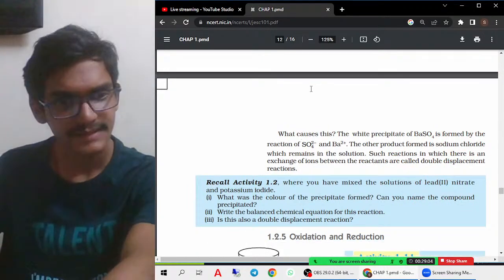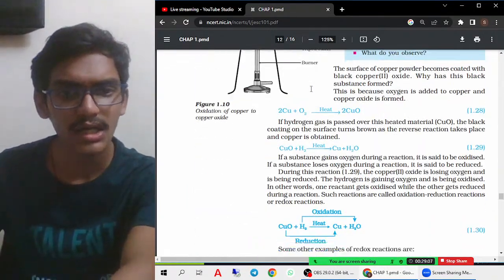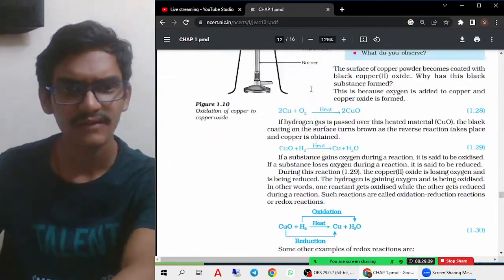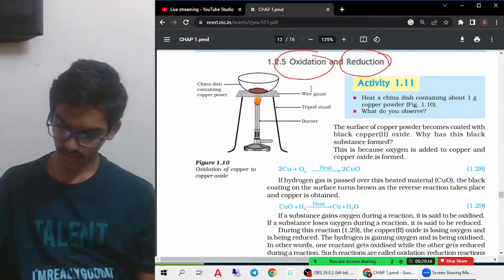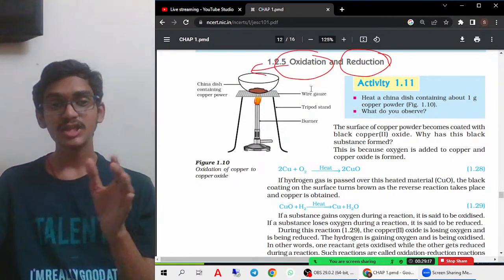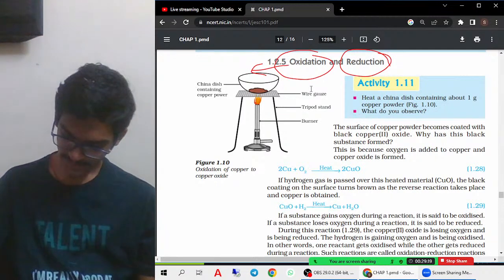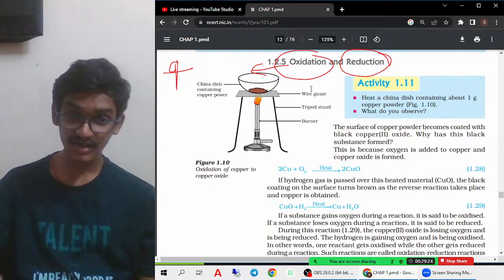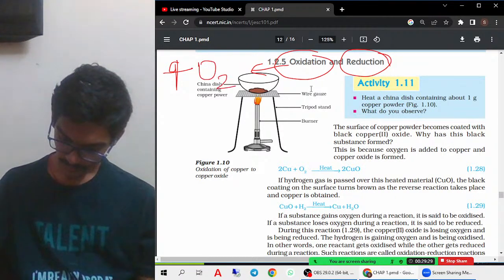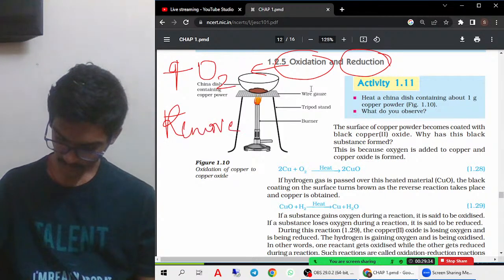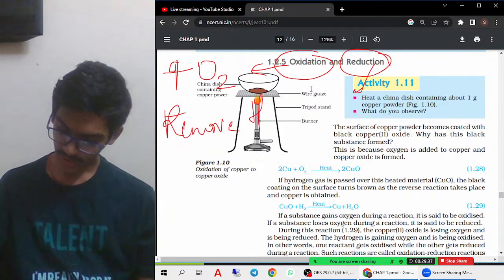All activities are discussed till now, and one last activity is there. After that we'll close this. So what are oxidation and reduction reactions? Oxidation reactions are kind of reactions wherein the removal of hydrogen takes place. We are trying to add oxygen and remove hydrogen.